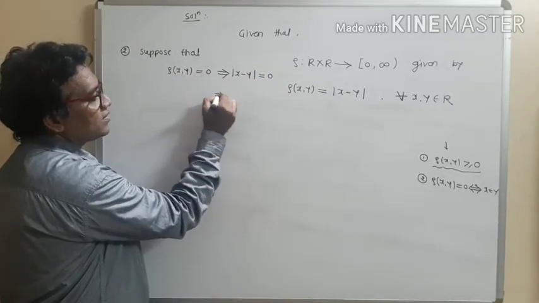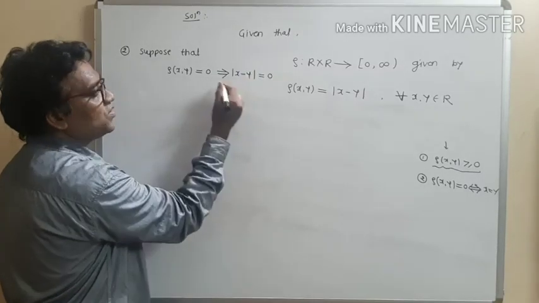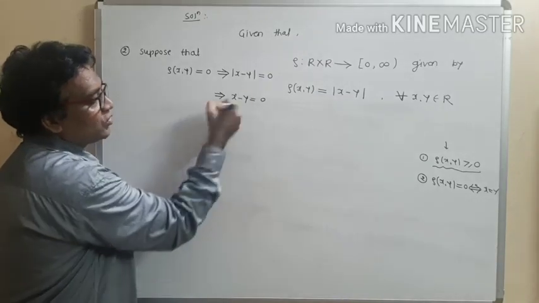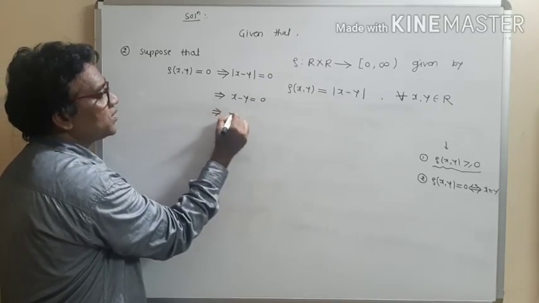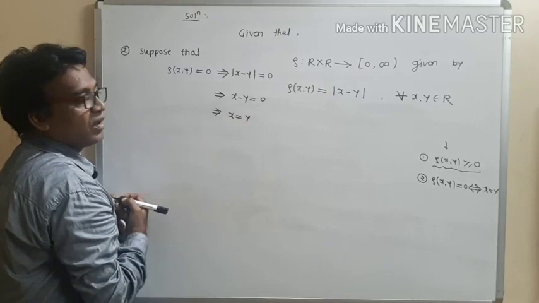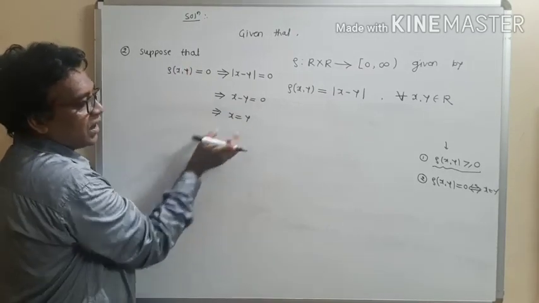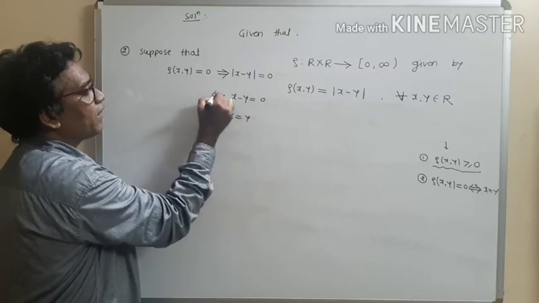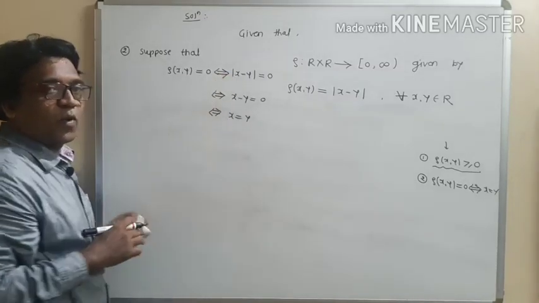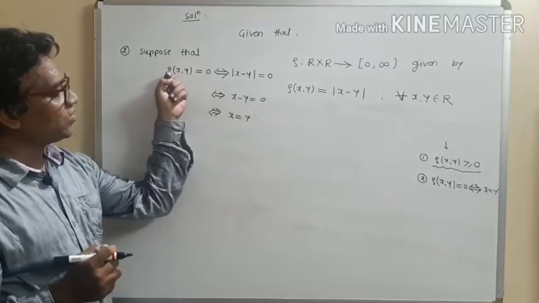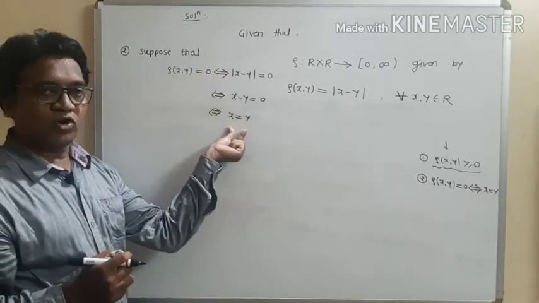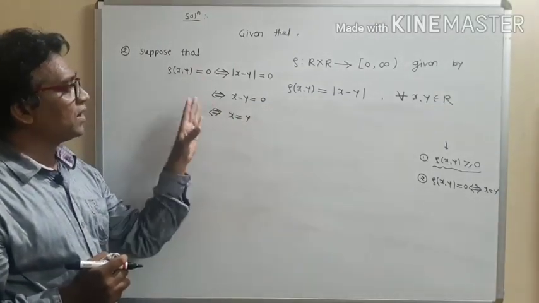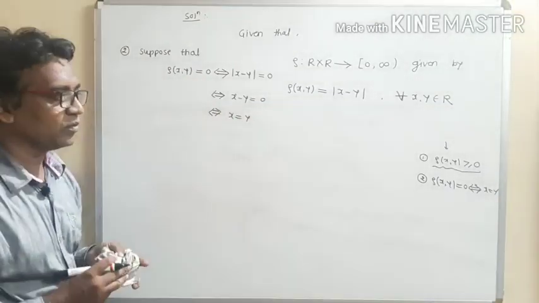Modulus equal to 0 means that the term inside equals 0, so x minus y equals 0, and we can say that x equals y. In the reverse way, we can show that if x equals y, then distance of x, y equals 0. So this is our if and only if. If distance of x, y equals 0, we have shown that x equals y, and the converse also holds: if x equals y, then distance of x, y equals 0.